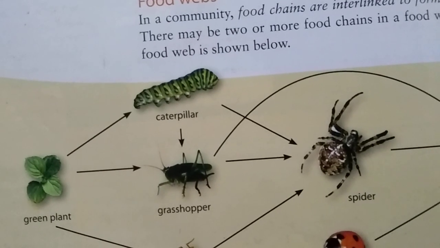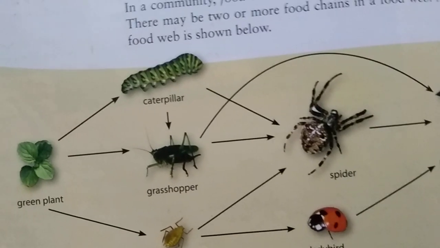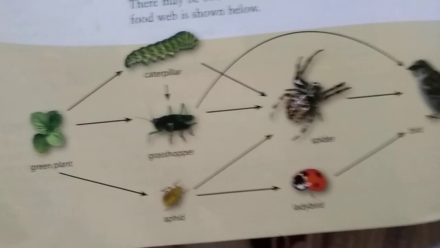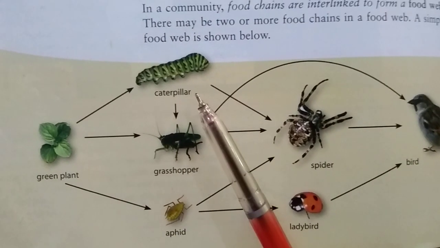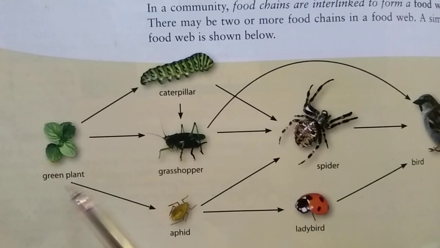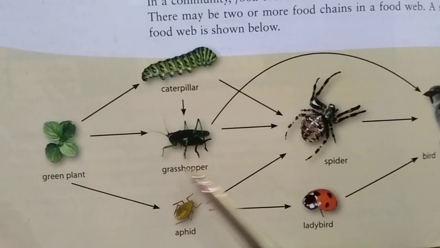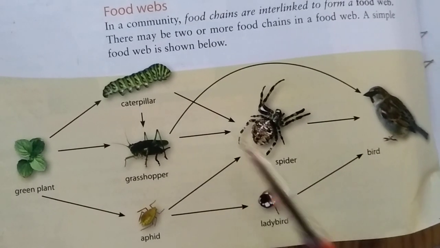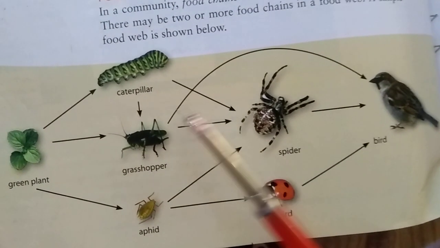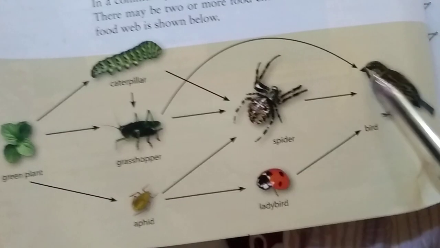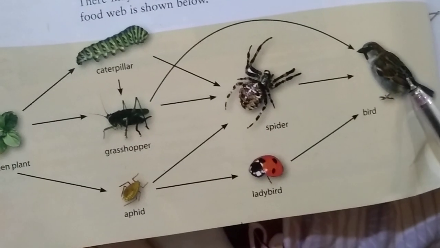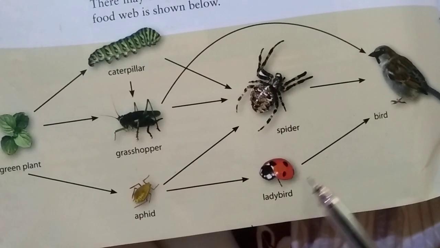A food web is also another chain system that includes a diagram. The picture shows a food web: grass eaten by caterpillars, grass eaten by grasshopper, green plant eaten by aphid. Then grasshopper is eaten by spider, caterpillar by spider, aphid by spider, and then grasshopper is also eaten by bird, and spider is also eaten by bird, and ladybird is also eaten by bird.